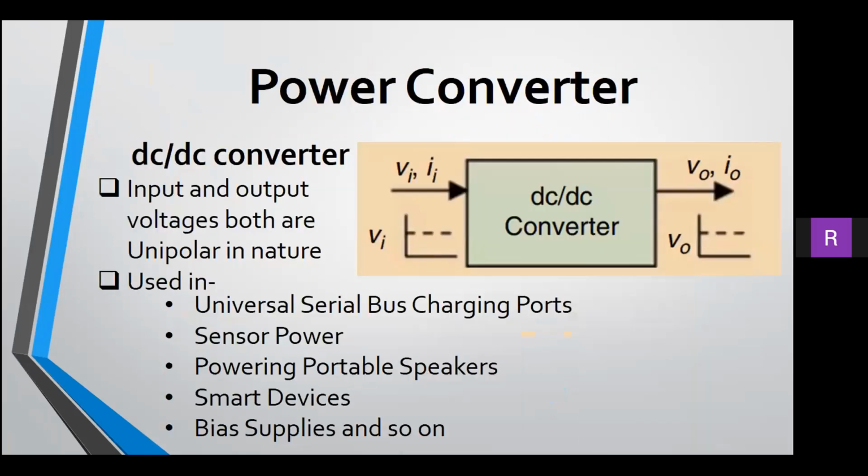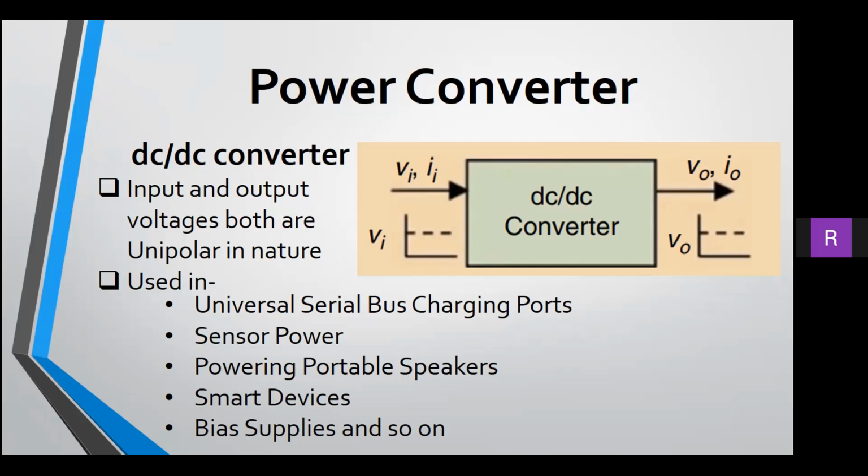A power converter or power supply is used to efficiently convert and control power from one voltage, current or frequency level to another. Based on the profiles of input and output voltages, a power converter can be classified into 4 types. First one is the DC-DC converter. Its input and output voltages both are unipolar in nature. There are 3 types of DC-DC converter: step down or buck type, step up or boost type, and up-down or buck-boost type.